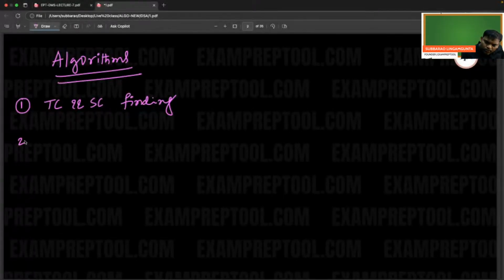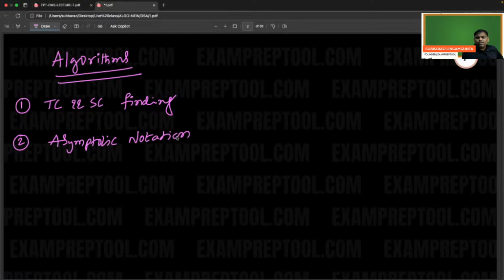The second topic is asymptotic notation, which contains big O, omega, and theta.